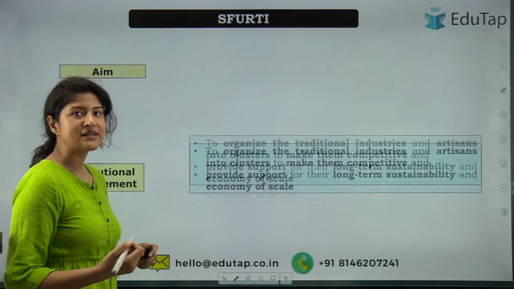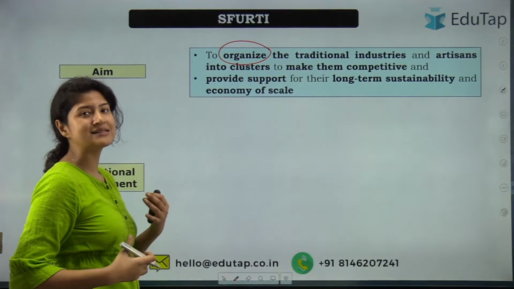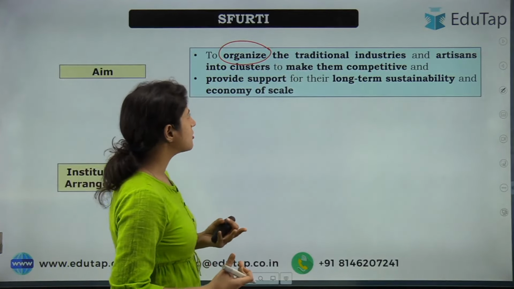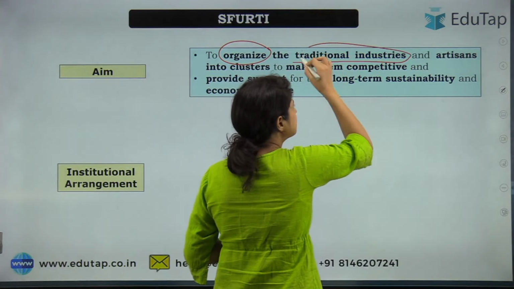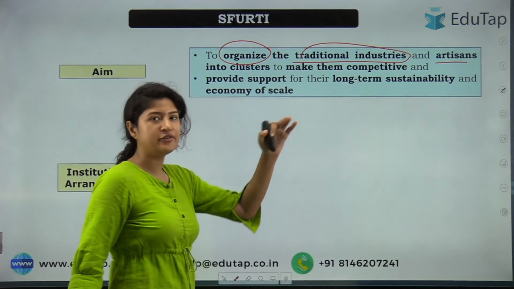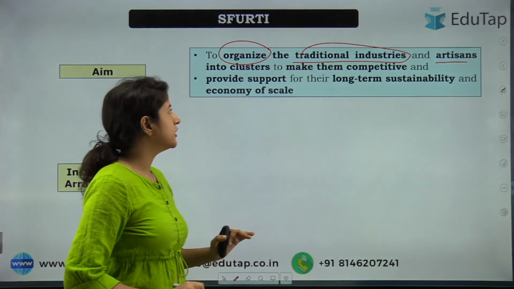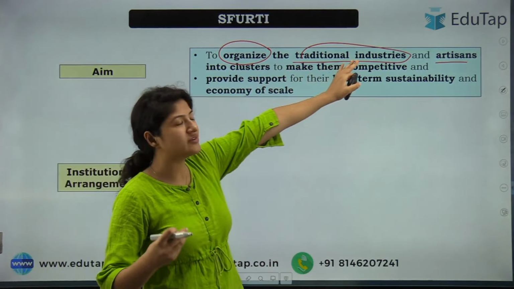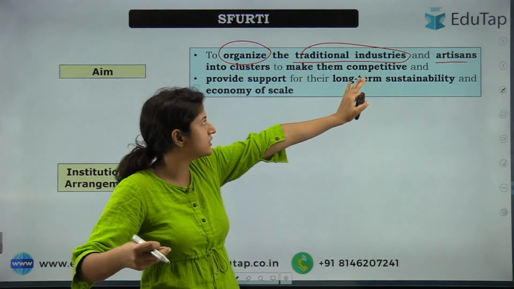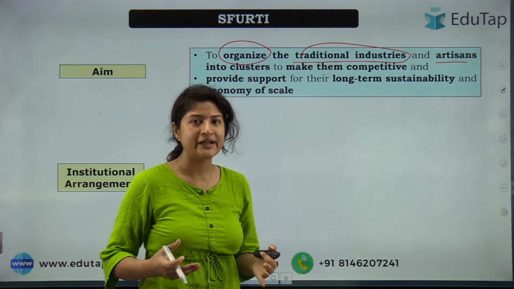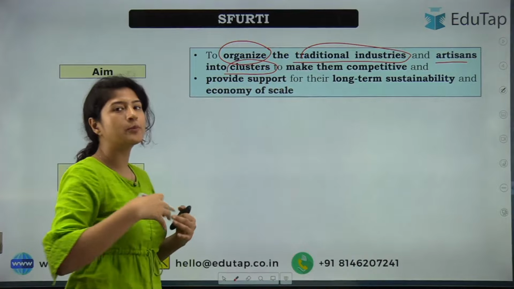What is the aim of the scheme? The aim here is to organize these industries and make them formal. When we talk about formalizing or organizing, we are talking about the traditional industries and artisans, at the individual level also, and the industries that are working on them. You can imagine that even if an industry has hired 2-4 artisans under it, it would be at a very small scale. So when you organize them, when you make them into a cluster, there will be more products.